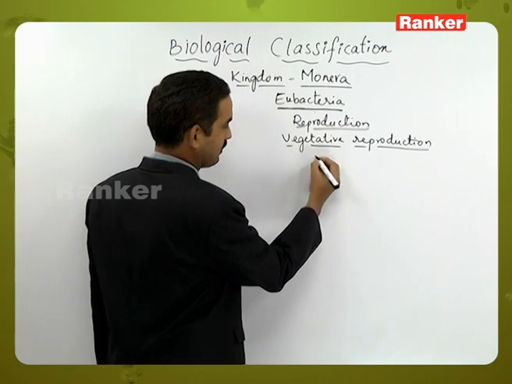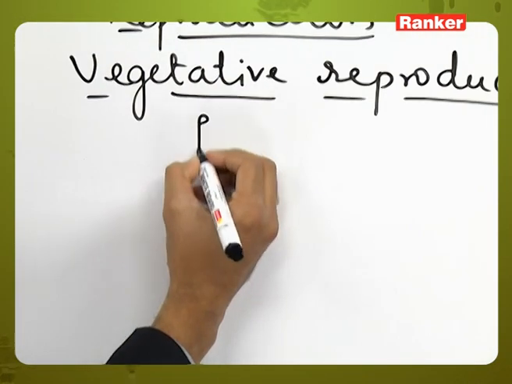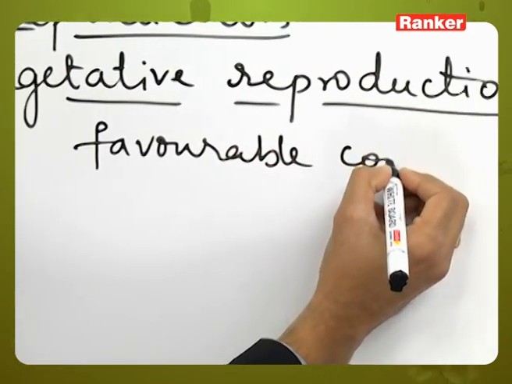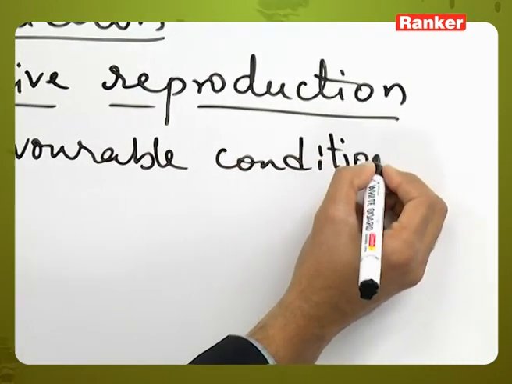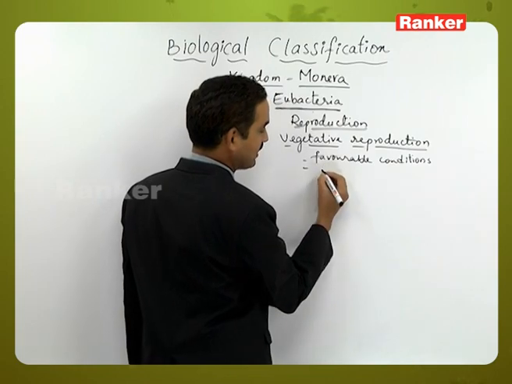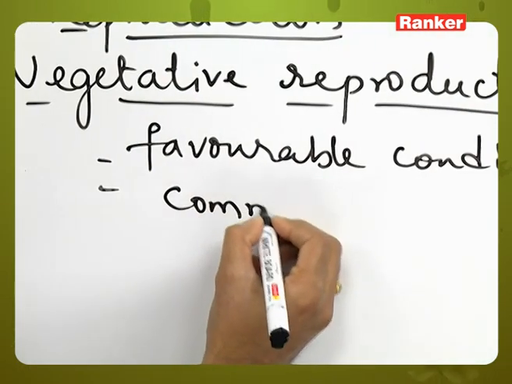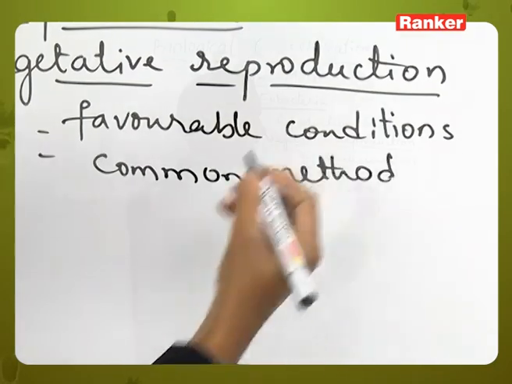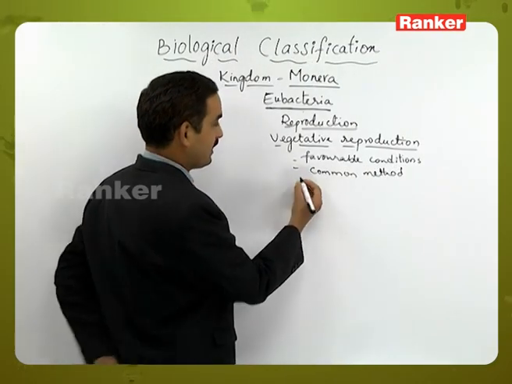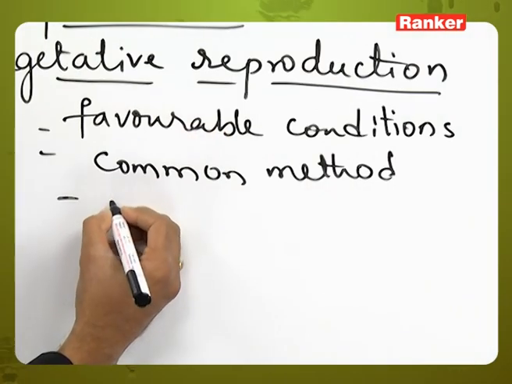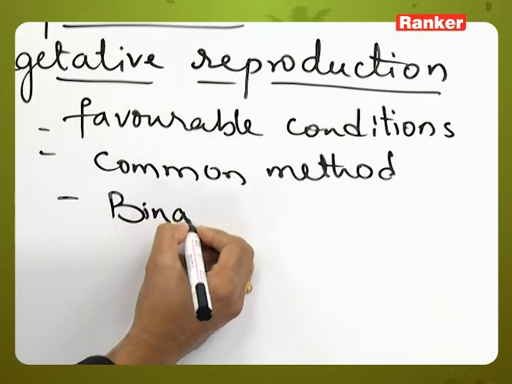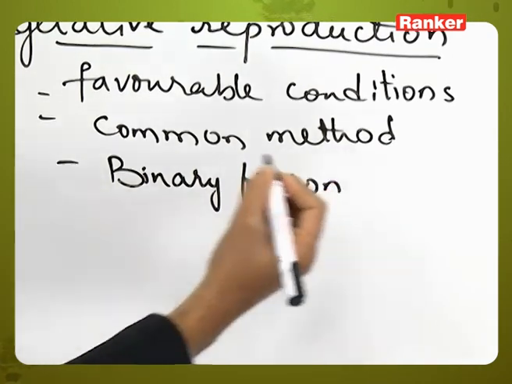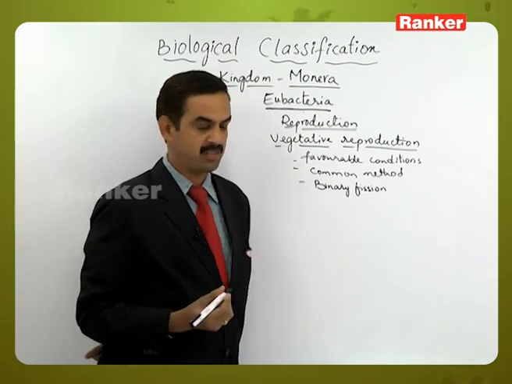Here, this is the reproduction which occurs during favorable conditions. And as it takes place during favorable conditions, it is considered to be the most common method of reproduction that occurs in the bacteria. And this vegetative reproduction occurs by a process called binary fission. So, binary fission is a common method of reproduction which occurs in bacteria.